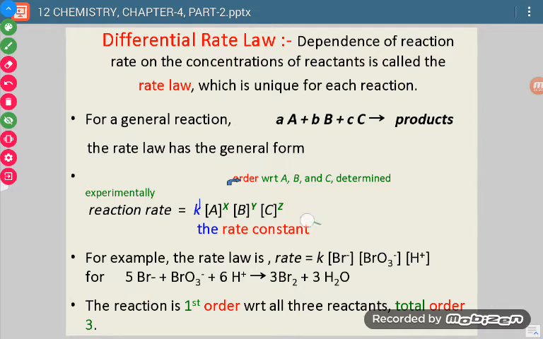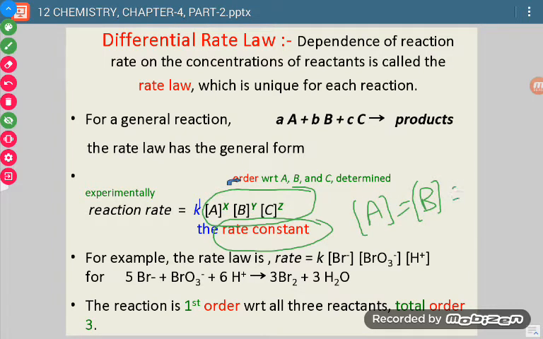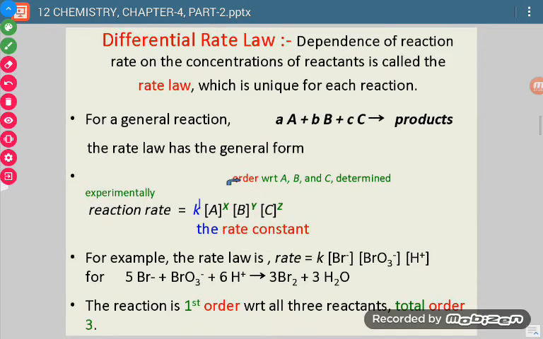Sometimes we are asked to define the rate constant. So how will we define it? If I take the concentration terms A, B and C as equal to unity, then K will be equal to the reaction rate. So we can define the rate constant as the rate of reaction when the molar concentrations of the reactants are taken as unity. Okay.